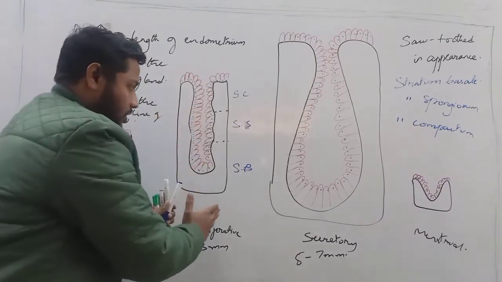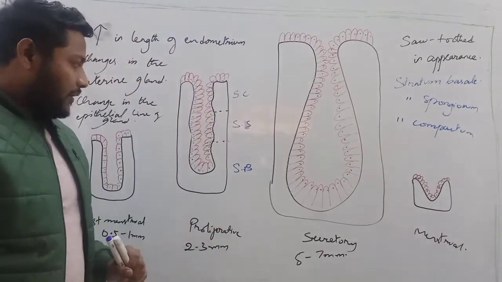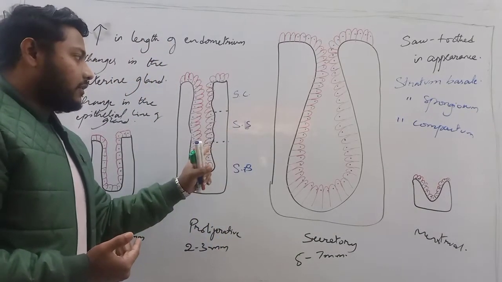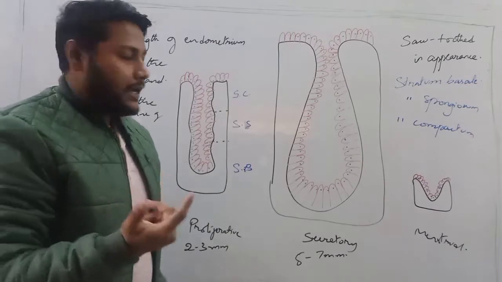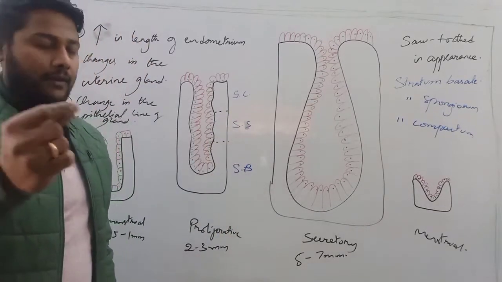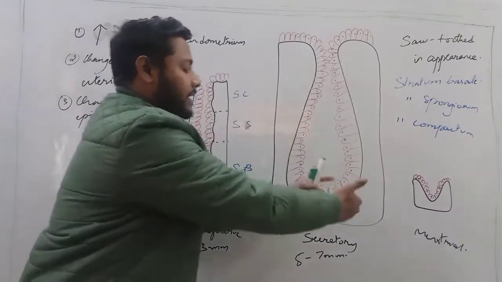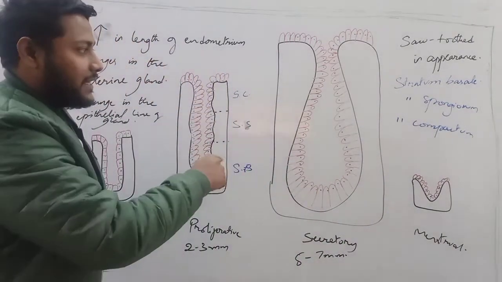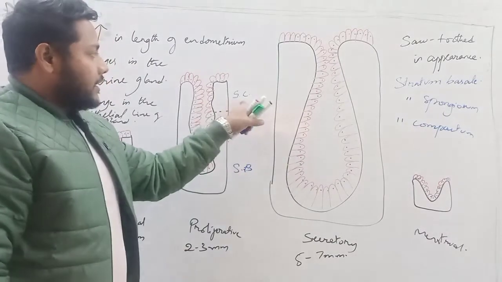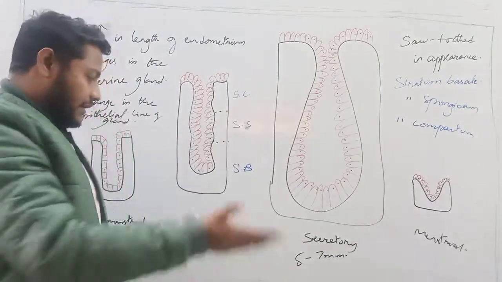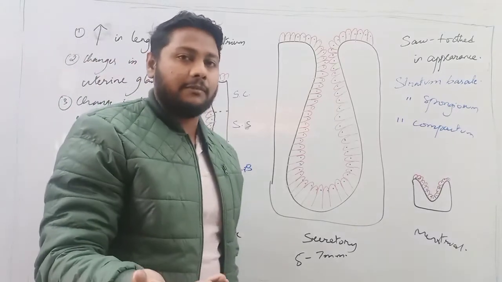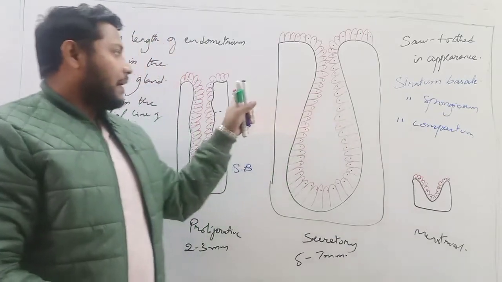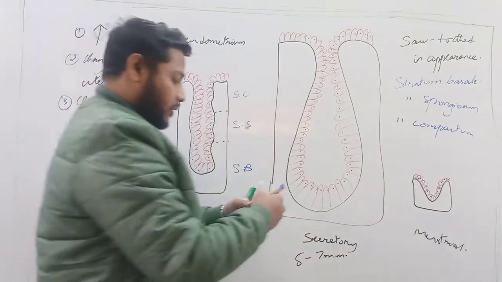So this change takes place in the proliferative phase, and here the artery is also not in a spiral position. Here the artery is very short to start with. Now when the menstrual cycle goes into the secretory phase, all these three layers become very well defined. In the proliferative phase, it is present, but it is not that well defined. But in the secretory phase, all these three layers become well defined.